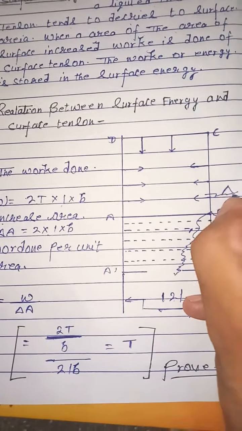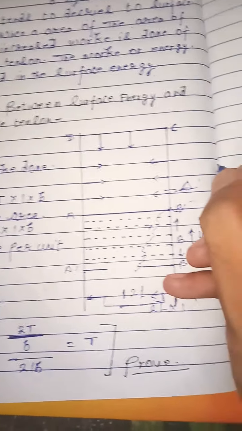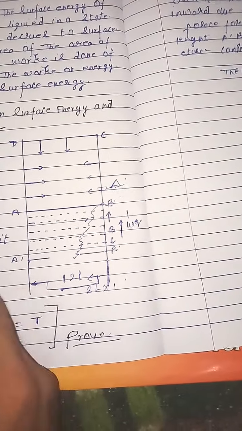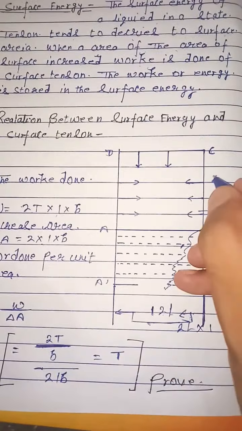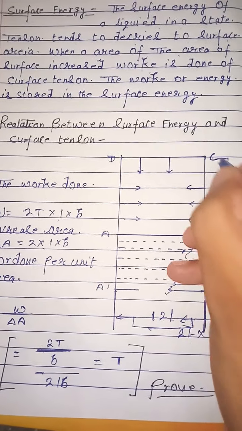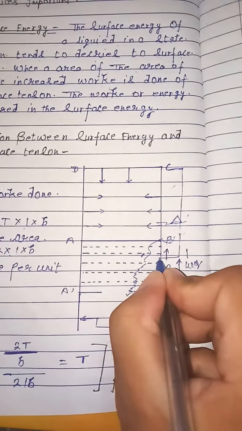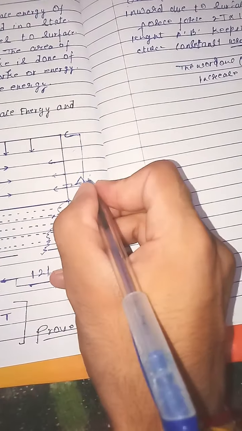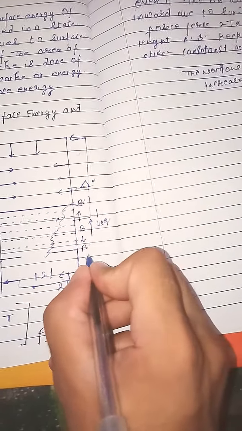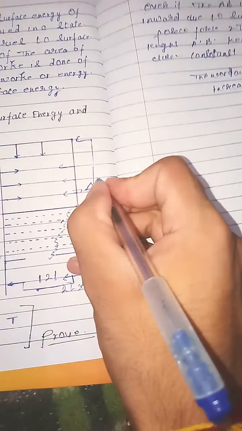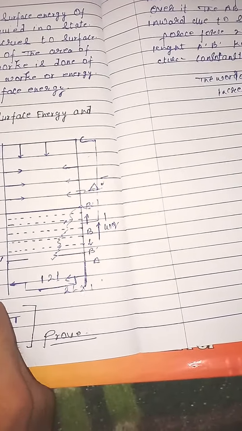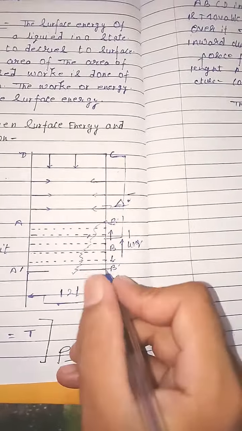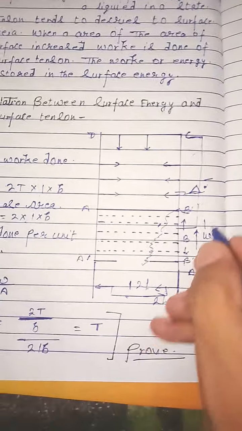We can say delta A is the increase, delta of 2 into L into B. The work done per unit area is the work divided by delta A. So W is equal to delta A times surface tension.